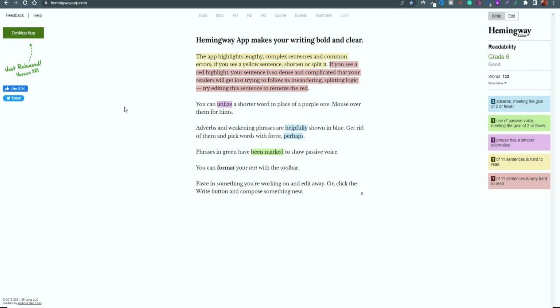So the first platform we can look at with regards to everything I've just mentioned is the Hemingway app. If you're not familiar with this platform, it's a readability editor that allows you to literally overlook and understand the various different aspects of your actual writing. So you can take anything that you've written inside of ChatGPT and copy and paste it in here. And it's going to highlight a lot of references to determine how useful and how relevant your content's going to be.